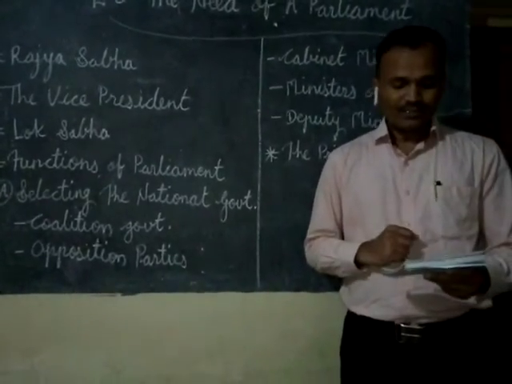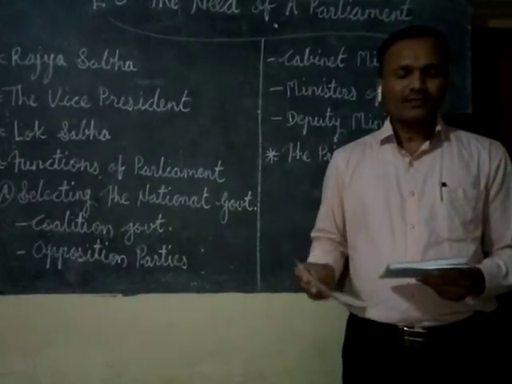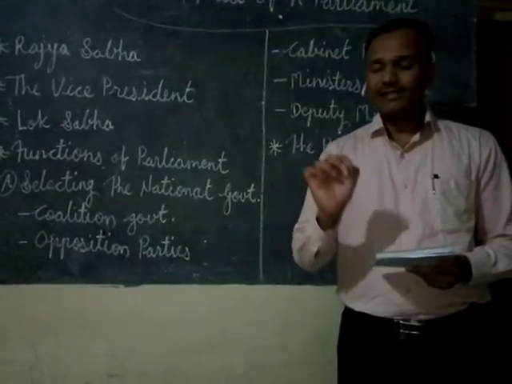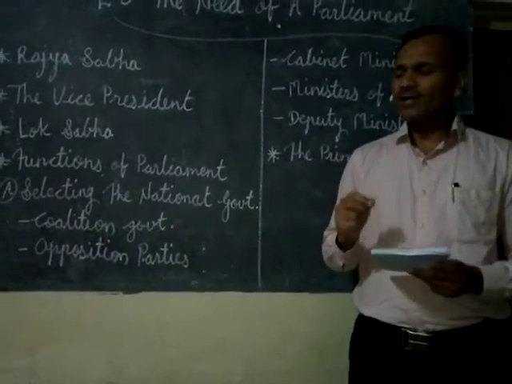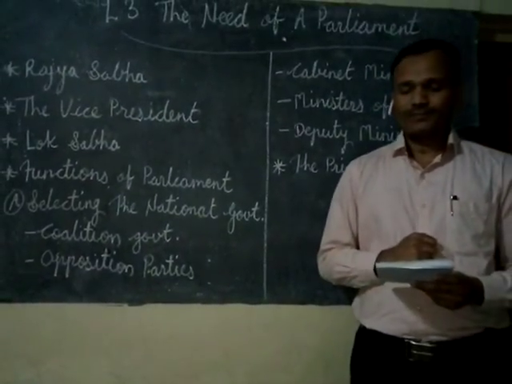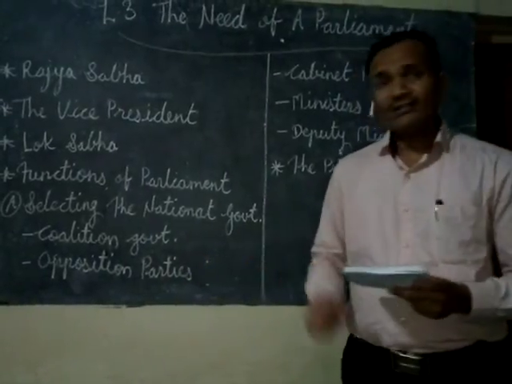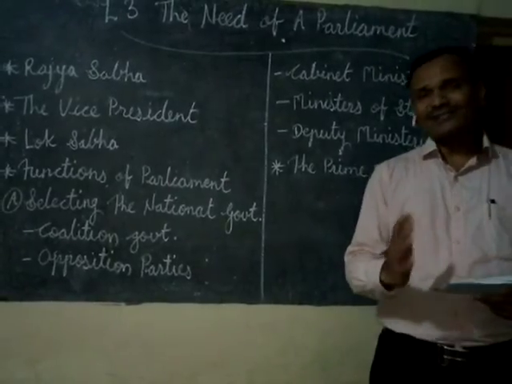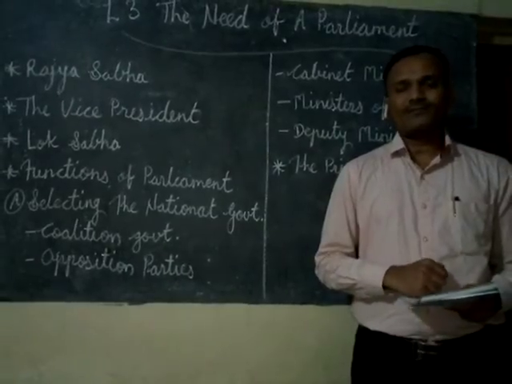If no party has the majority, then 2 or more parties with similar objectives come together and form a government. This type of government is called a coalition government. The same is there at present in the state of Maharashtra.